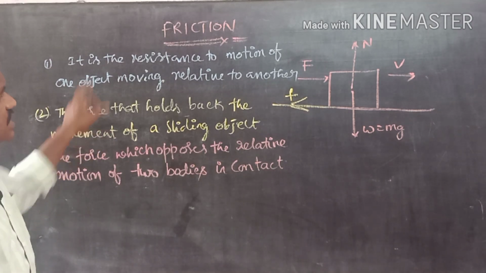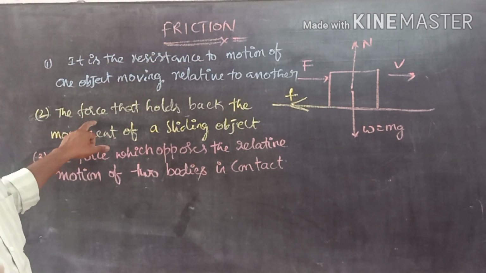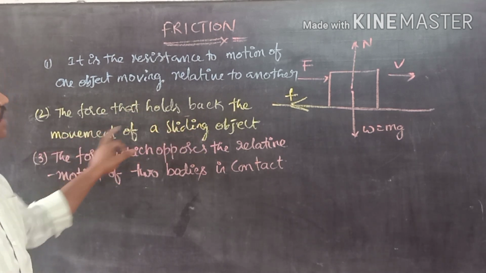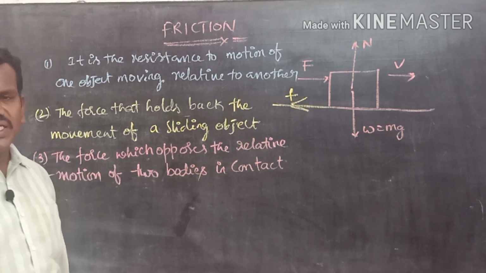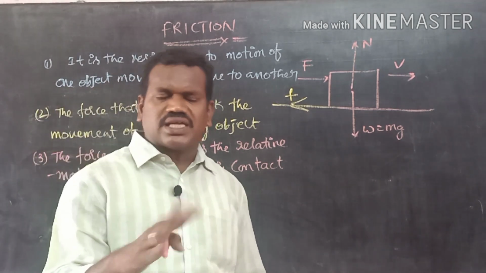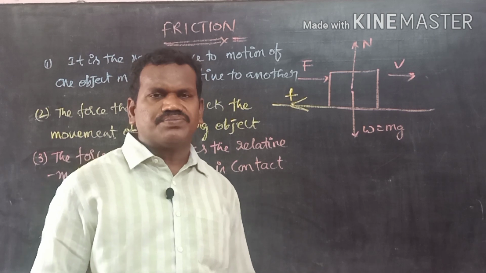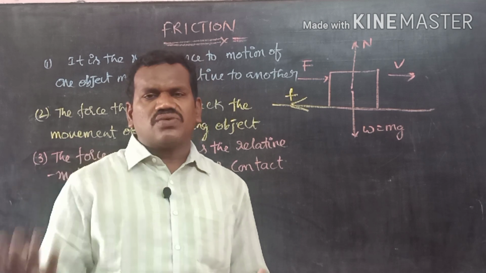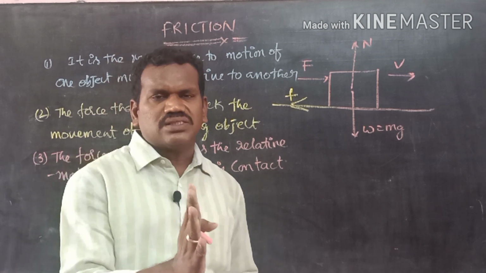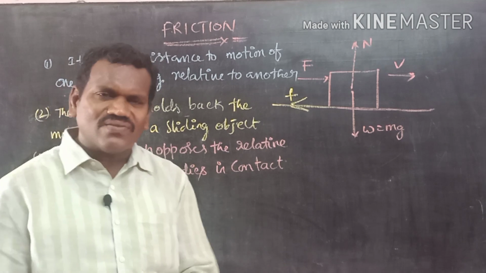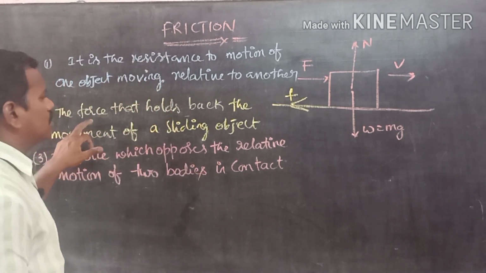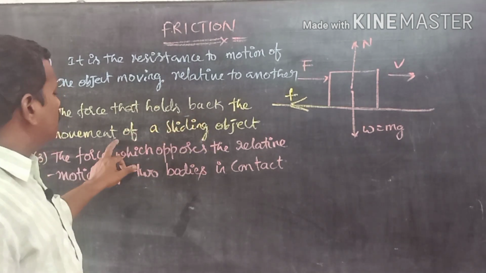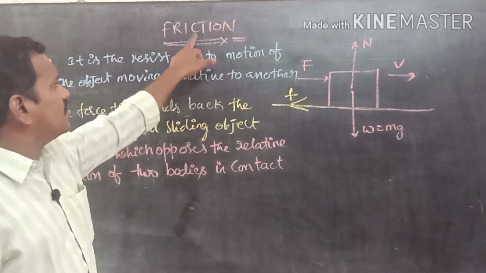Now come to the second definition. Friction is a force. What can the force do? It holds back the movement of a sliding object. For example, sand is at rest or the cement floor is at rest, while the book or the bicycle rider is moving, then their sliding will be stopped. Such a force is called friction. The force that holds back the movement of a sliding object is called friction.